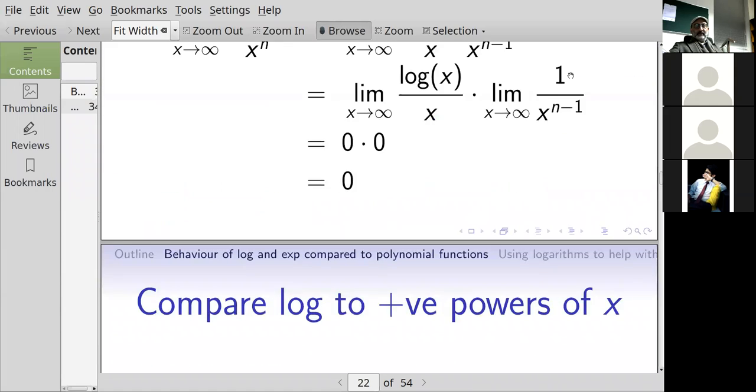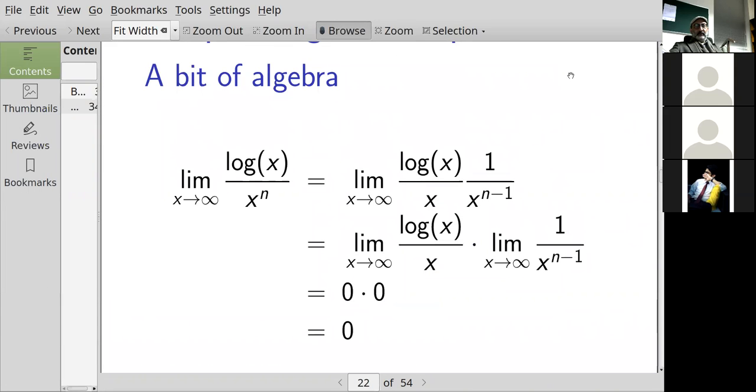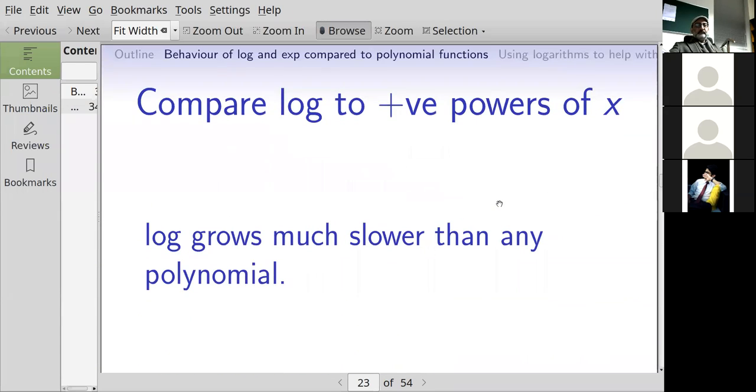Sir, but how did we get log x over x? There was no x in the denominator. There's log of x over x to the n. So that's x times x to the n minus 1. Oh, yeah. Okay. Got it.